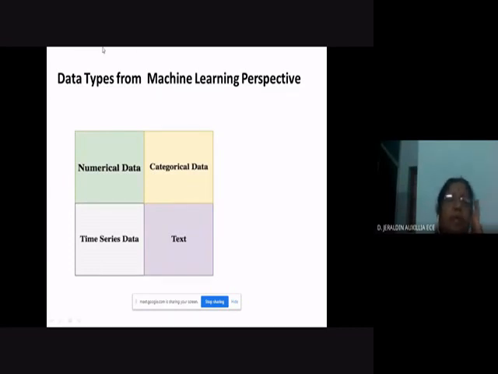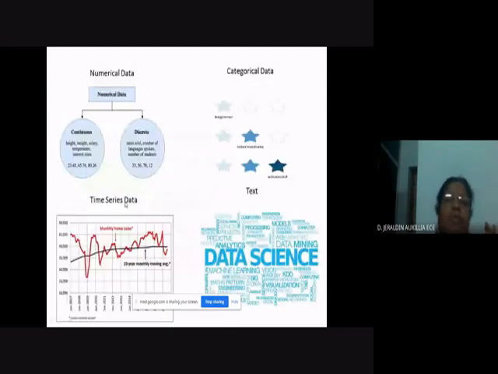So what are the types of data from the machine learning perspective? We have numerical data, categorical data, time series data, as well as text data. What are they? Numerical data has two types, continuous as well as discrete. Continuous means height, weight, salary, temperature, interest rate. Whereas the number of languages spoken, number of students in a class, number of units sold come under discrete data.